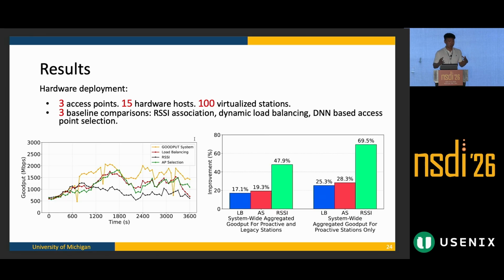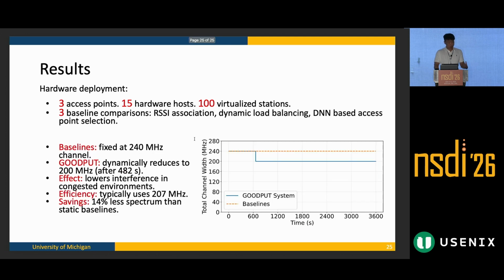So combining 2 parts together, we outperform RSSI by about 47.9% in aggregated GOODPUT, outperform access point selection by 19.3%, and also outperform load balancing by 17.1%. So if we exclude those legacy devices, assuming every station follows our protocol, we can achieve even higher performance gain. So another benefit that the GOODPUT system can provide is